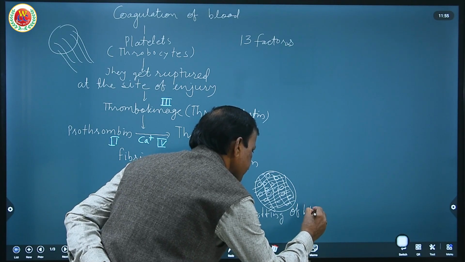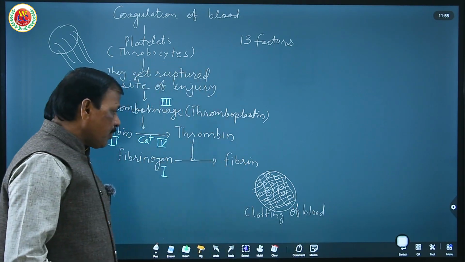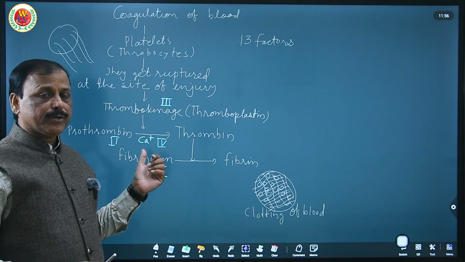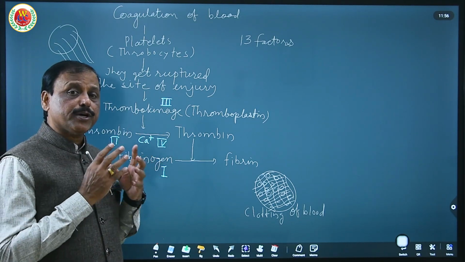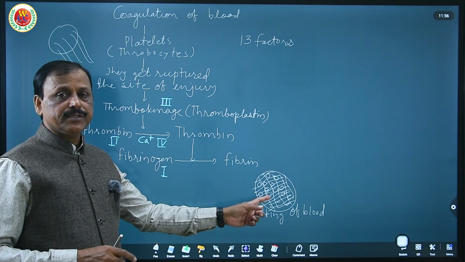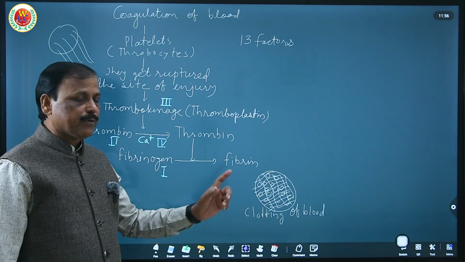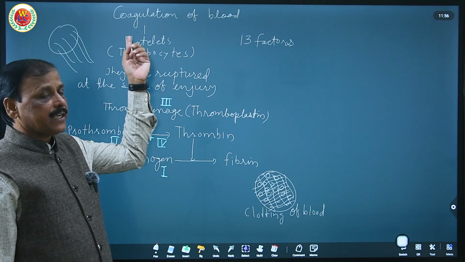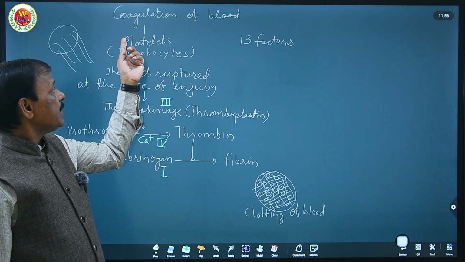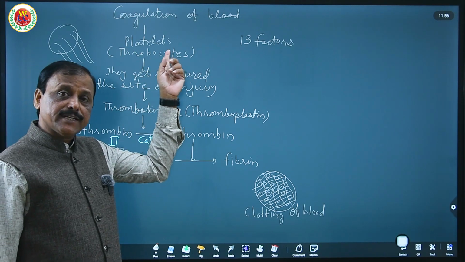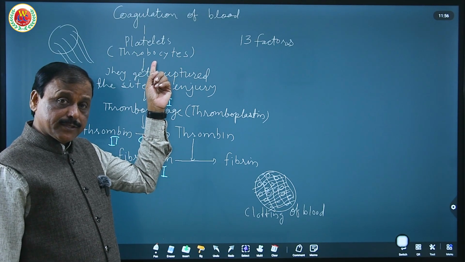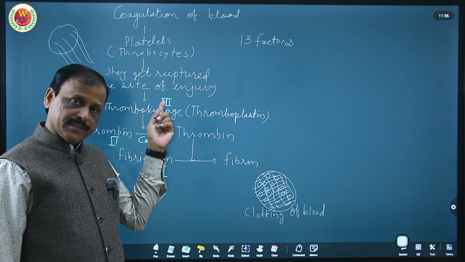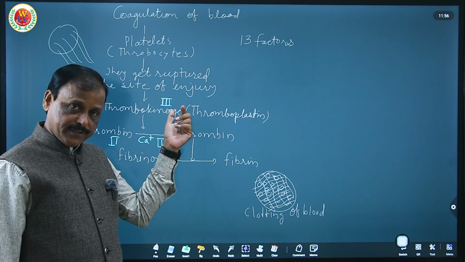What we have to remember as part of the syllabus: what is blood coagulation? The formation of coagulum at the site of injury to stop the oozing of blood is known as blood clotting. This process is explained as follows. At the site of injury, platelets or thrombocytes get ruptured. The ruptured thrombocytes release an enzyme called thrombokinase, the third factor, also known as thromboplastin.